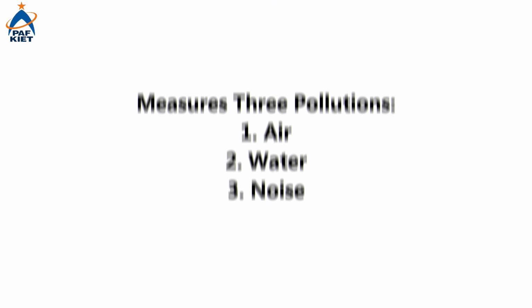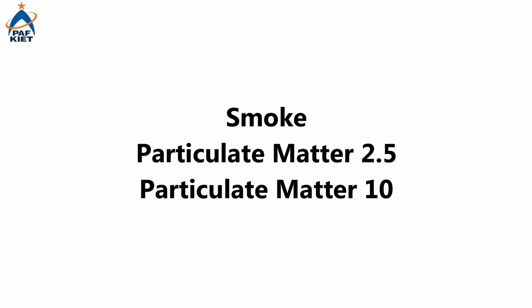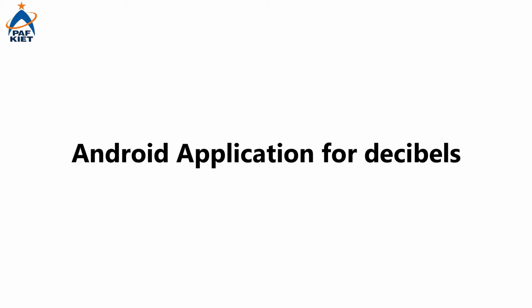Moving forward, our FIP is the Integrated Pollution Monitoring System. So what is meant by integrated? Basically, we add three different pollutants: air, water, and noise. In air, we add three different sensors: MQ7 to measure smoke, and PM2.5 and PM10 to calculate particulate matter. If we talk about water, we add two sensors, pH and turbidity, to measure the purification of water. We also make an Android app to measure the noise.